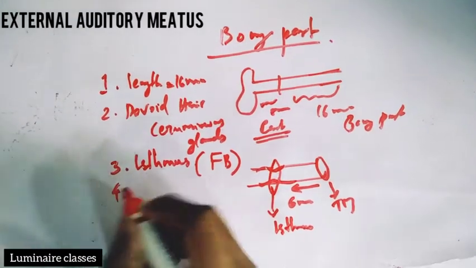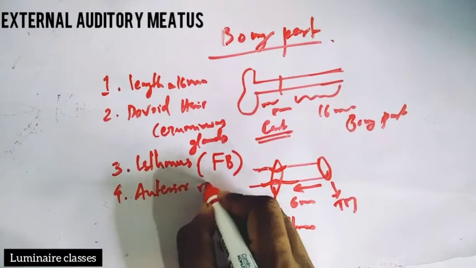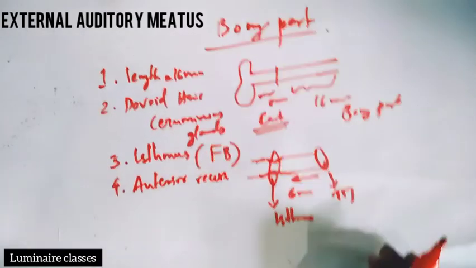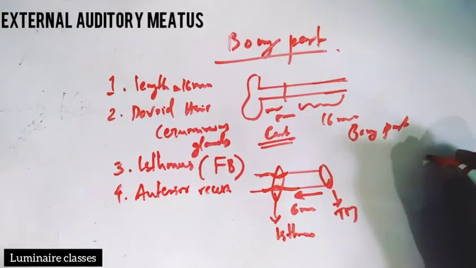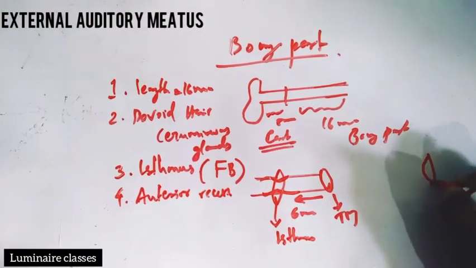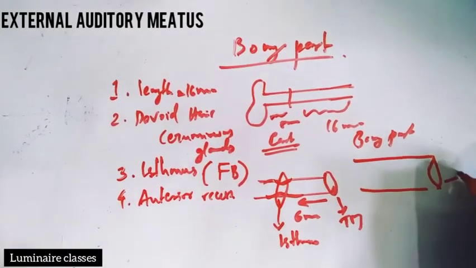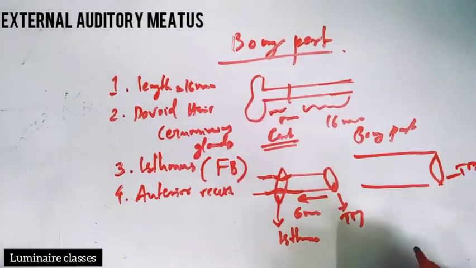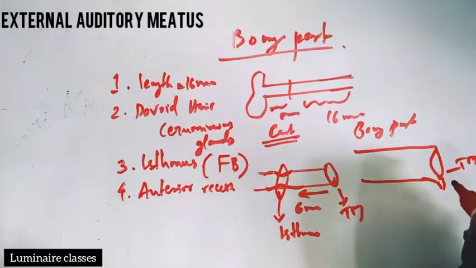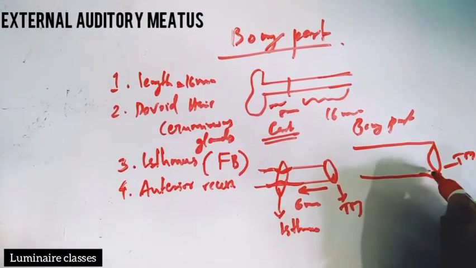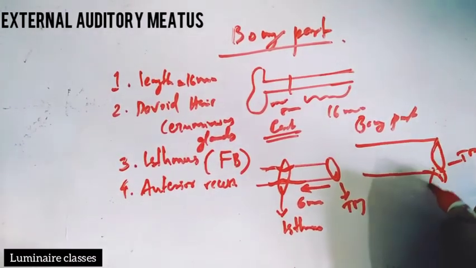Fourth point is about a recess called the anterior recess. What is the anterior recess? From the diagram, consider this as the tympanic membrane. There is a portion that lies deep to the meatus, in the anteroinferior part of the tympanic membrane.